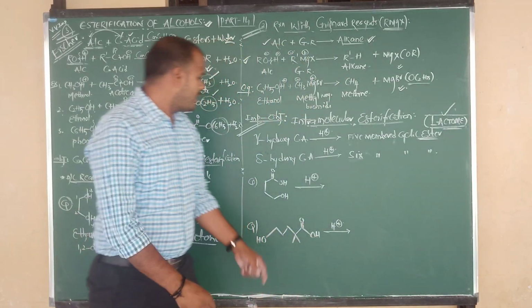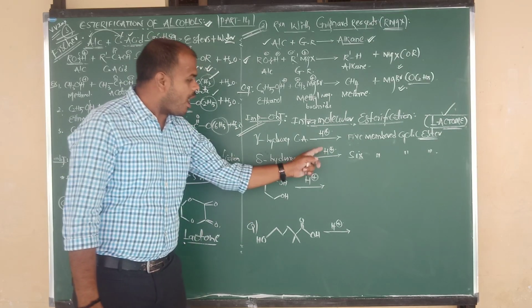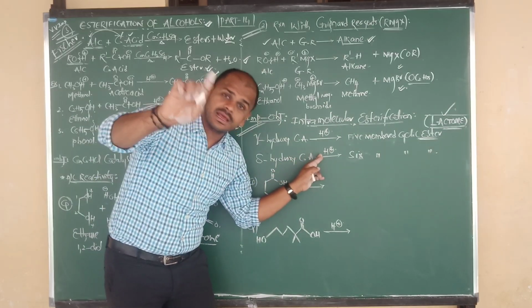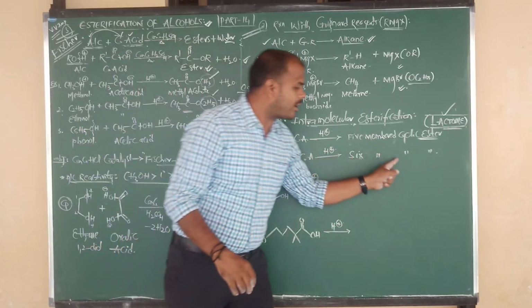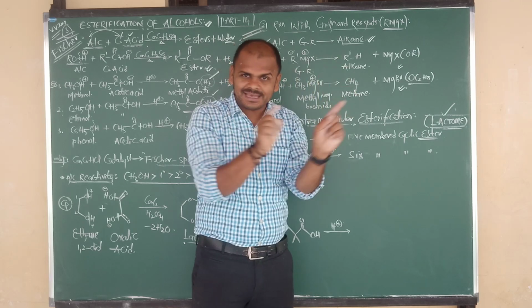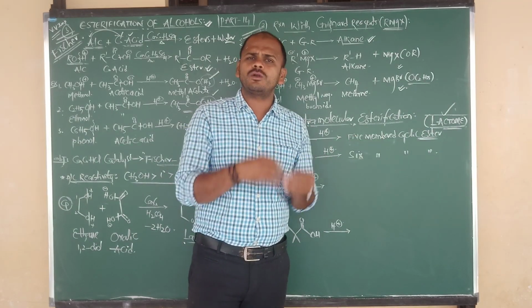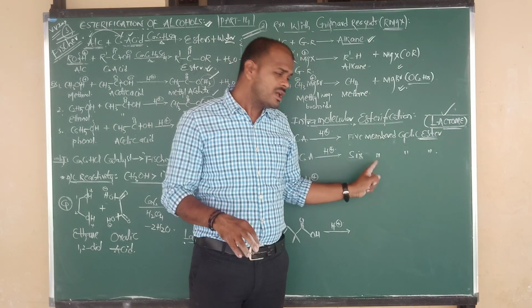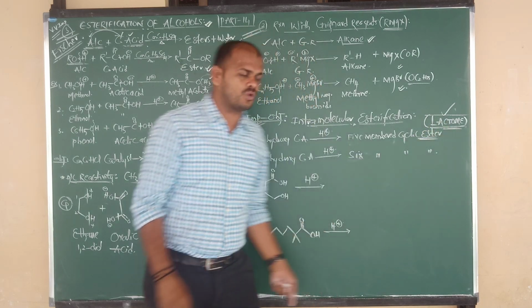Lactone. Next, delta hydroxy carboxylic acids upon intramolecular esterification in presence of concentrated sulfuric acid or concentrated hydrochloric acid give a 6-membered cyclic ester, again known as lactone. Maybe 5-membered lactone or 6-membered lactone, cyclic esters are known as lactone.